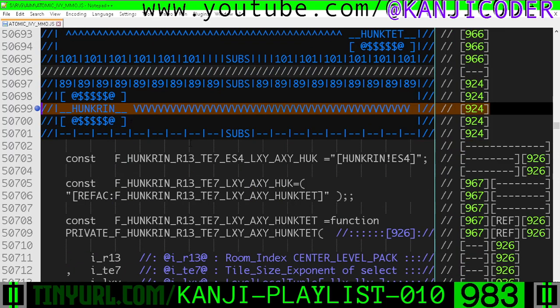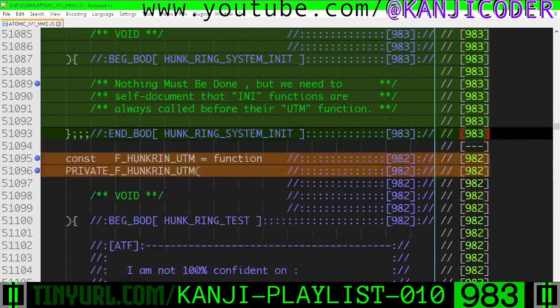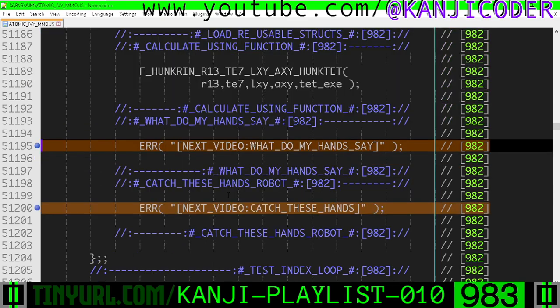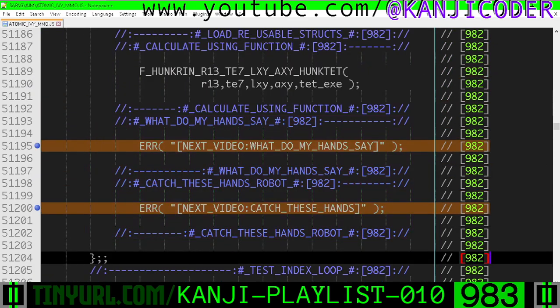Okay, in the Hunkering function section, we have created this initializer function that's going to be empty, but we need it to self-document some code. So here's the Hunkering unit test main. We're going to write this code in another video right here. I thought I was going to write it in this video, but I was wrong.